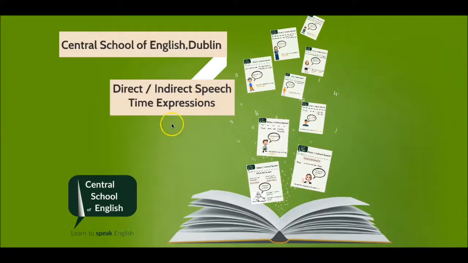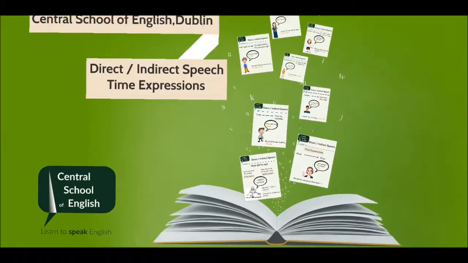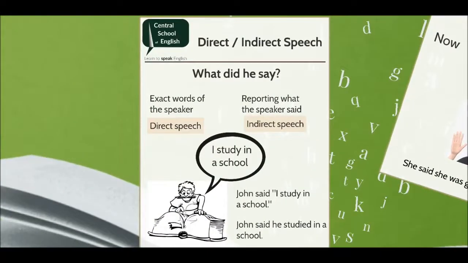In this video, we will practice some time expressions we use when we change direct speech into indirect speech in English. We can answer the question, "What did he say?" in two ways. By repeating the exact words of the speaker, this is known as direct speech, or by reporting what the speaker said. This is called indirect or reported speech.